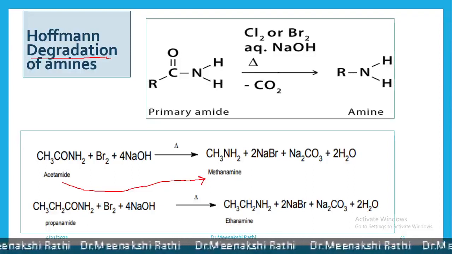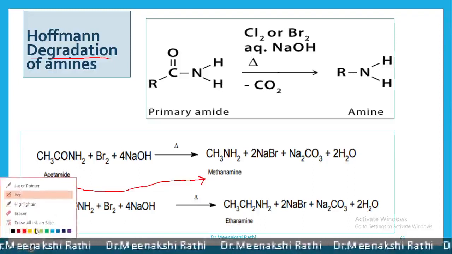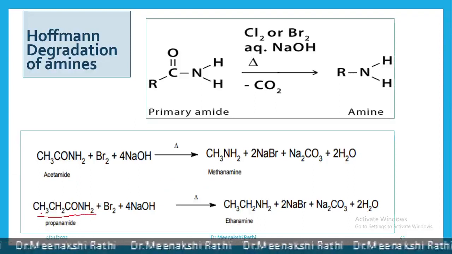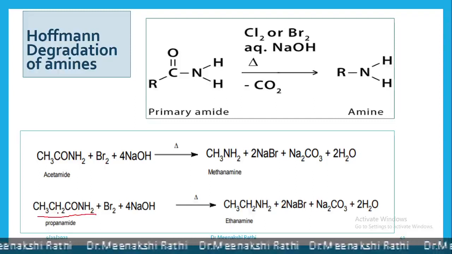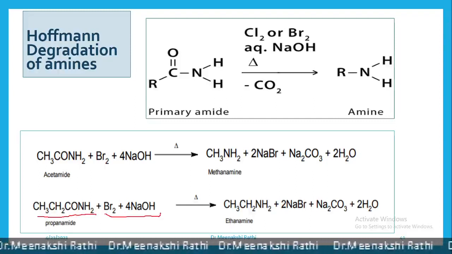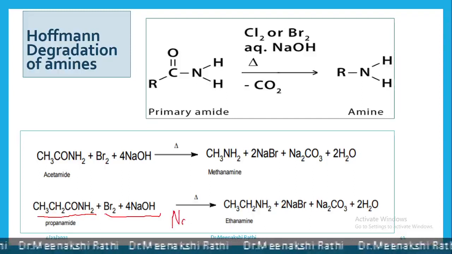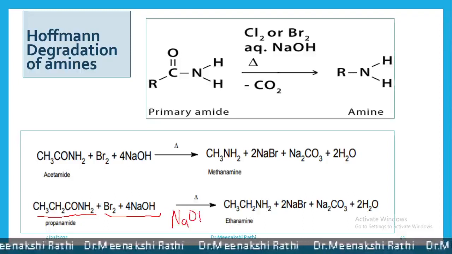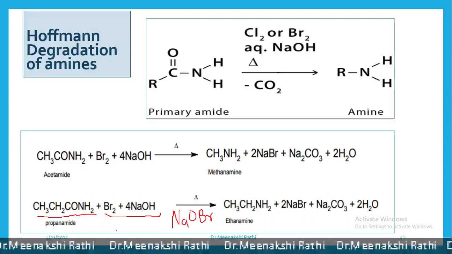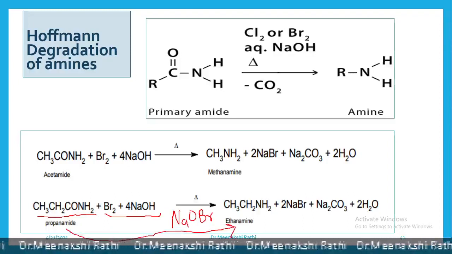Another example is propanamide. Propanamide has three carbon atoms with the formula CH3CH2CONH2. When it reacts with bromine and aqueous NaOH, which ultimately forms NaOBr, that is the hypobromite, sodium hypobromite. In this reaction, propanamide is converted into ethanamine.